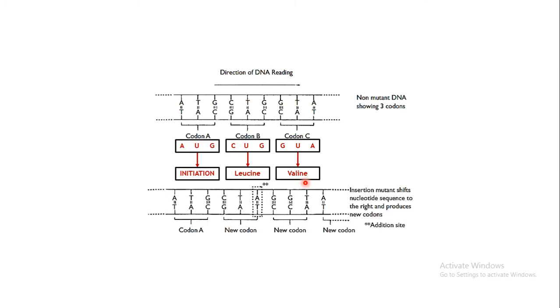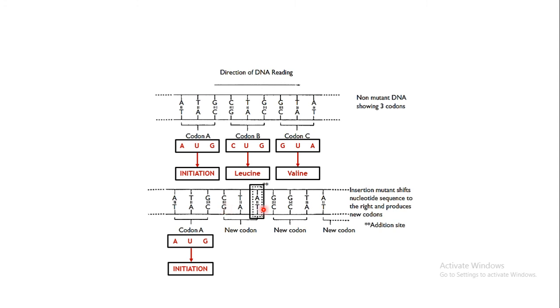Now supposing there is addition of this particular base pair. Initially at the 6th position there was GC, right? But now at the 6th position this base pair AT has been added before this GC. You can see that the rest is all the same, only this AT is added over here. Now what will happen when transcription takes place? T will code for A, A will code for U, C will code for G. So AUG, it's an initiation codon.